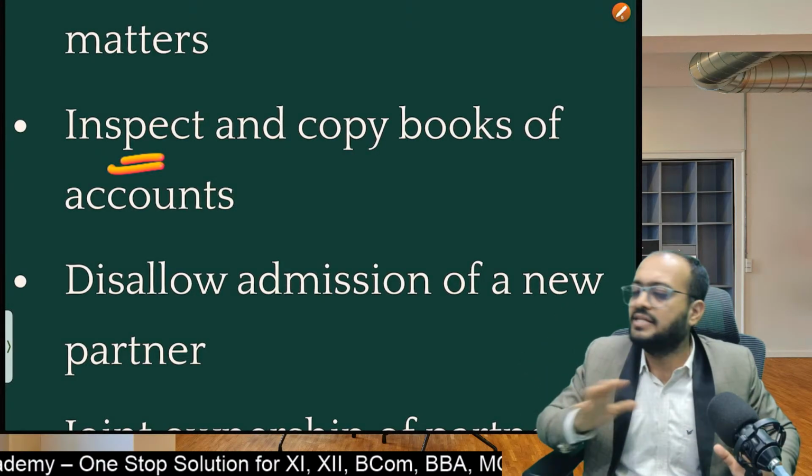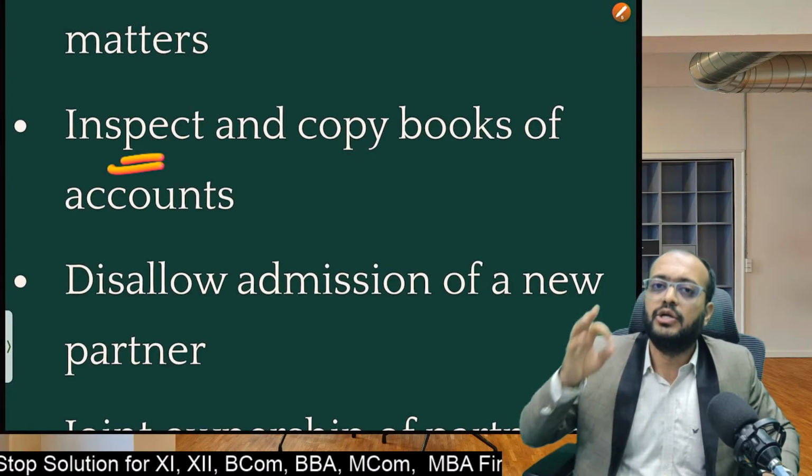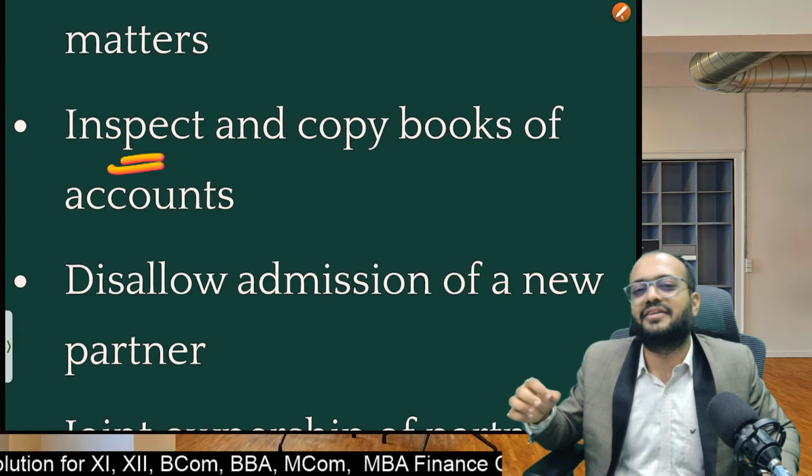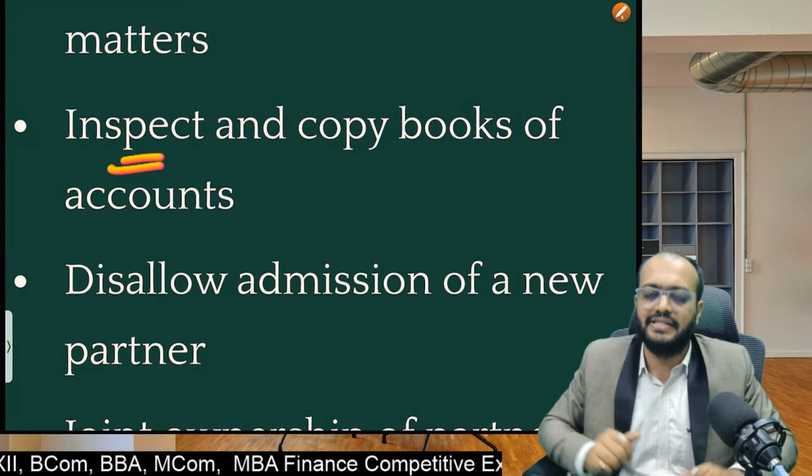Even 9 to 1 is not allowed, even a majority is not allowed. Here 100% of partners should agree to add the new partner, and it is every partner's right that he can disallow admission of a new partner. I don't want him to be a new partner, so he can disallow that.